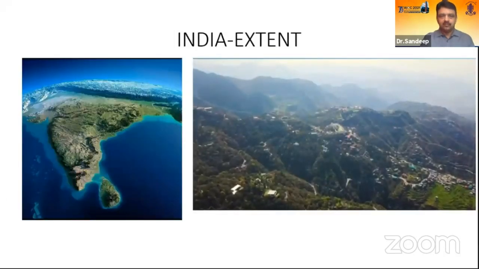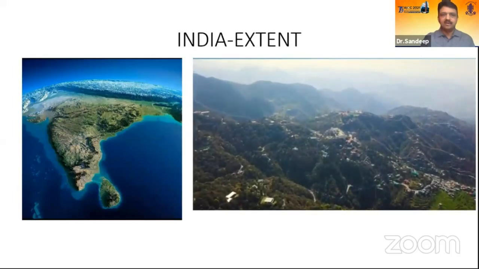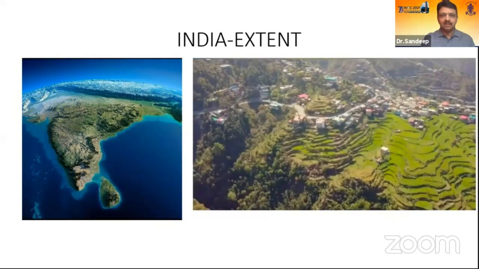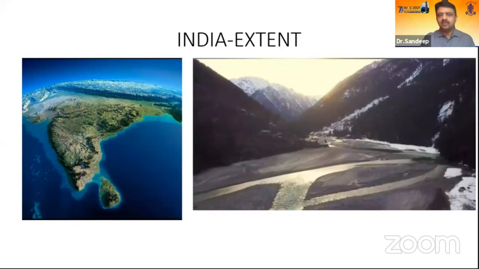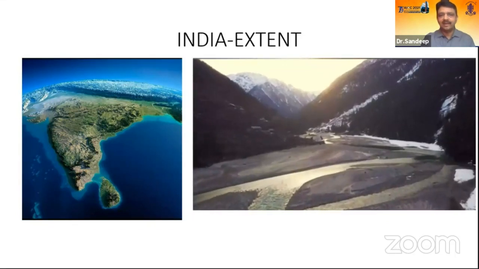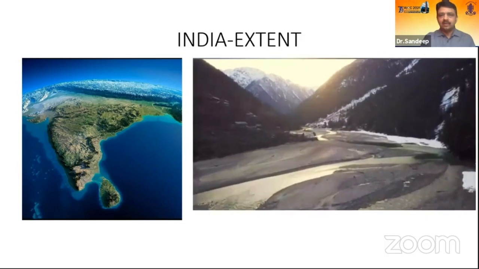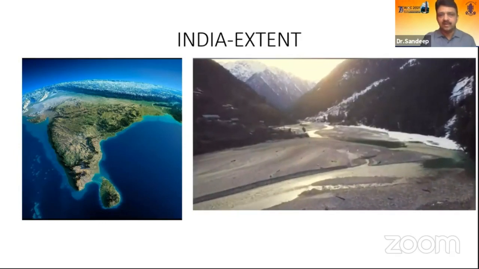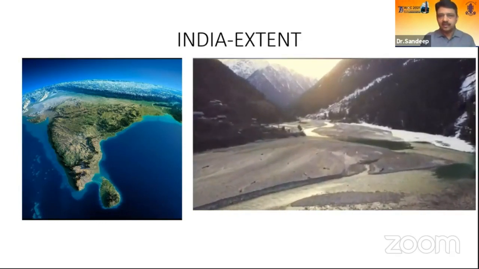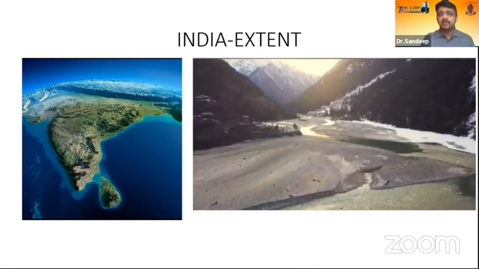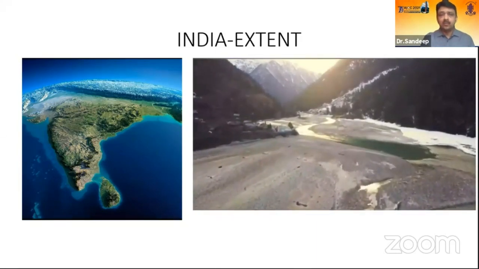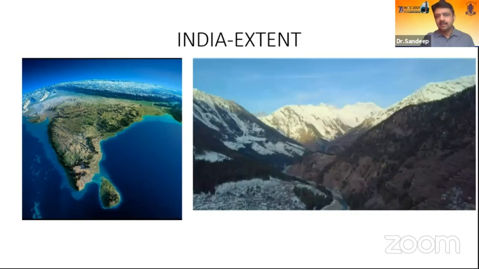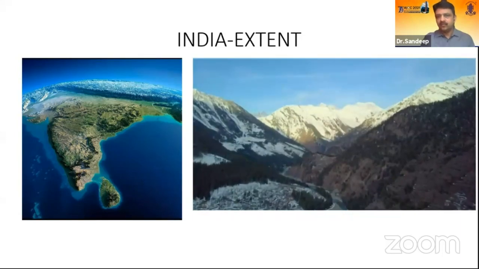So we are living in a country which is a diverse country. Its extent is huge, and the topography is varied. We have hillocks, large valleys, dry desert areas, and snow-capped areas. We have mountain beds, river beds. We have high altitude areas beyond 9,000 feet, more towards the north and northeast of the country. We have jungles towards the northeast, and snow-capped mountains bounding our upper area extending from Pakistan, Afghanistan to China.